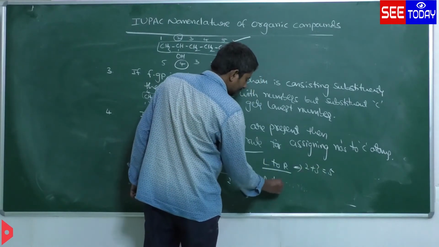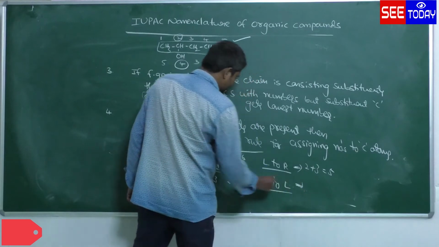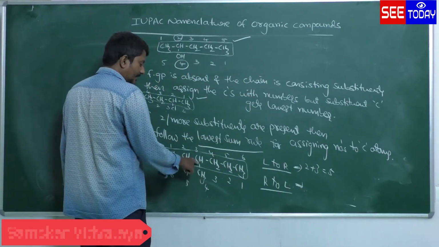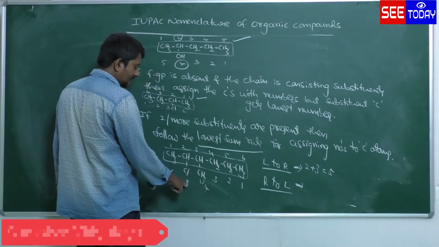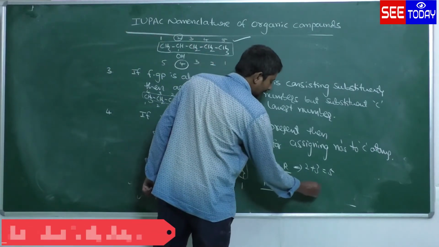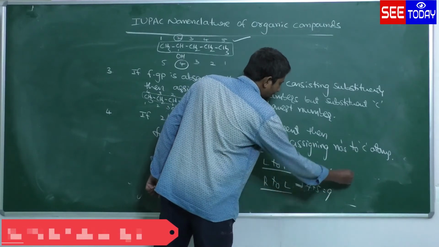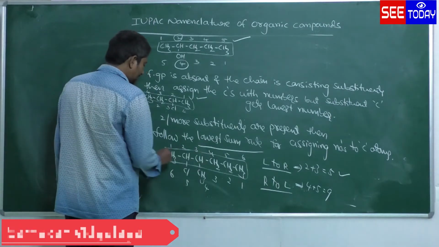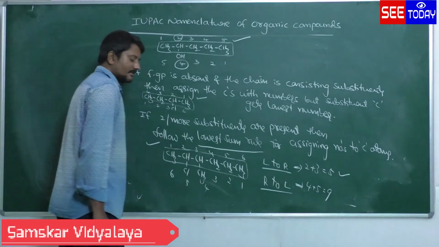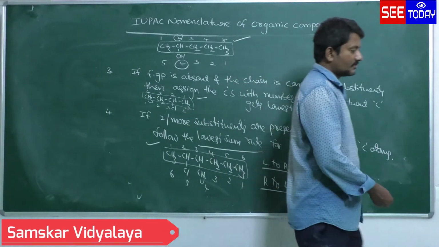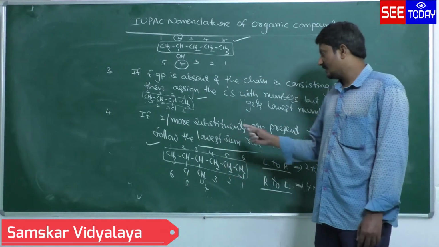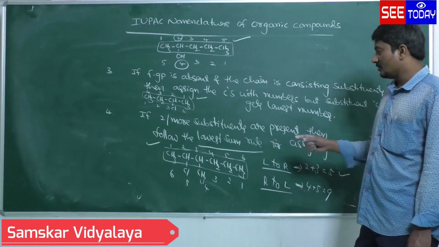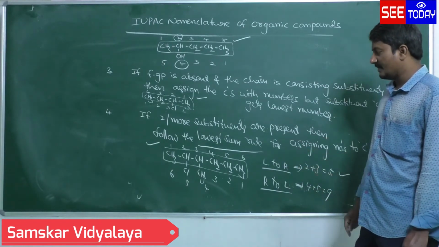Right to left: CH3 bonded carbon is 4, Cl bonded carbon is 5. 4 plus 5 is 9. Which is the lowest number? 5 is the lowest number. That's why left to right is the correct method. Assigning the numbers to the carbons, we have to follow the left to right method, not the right to left method.